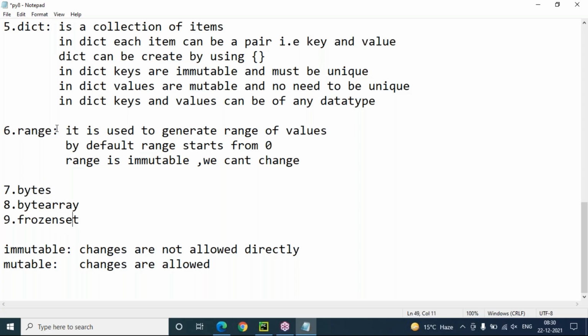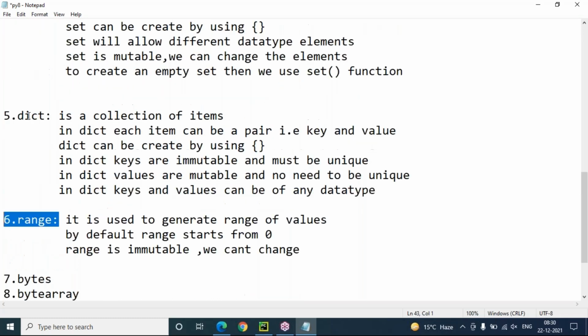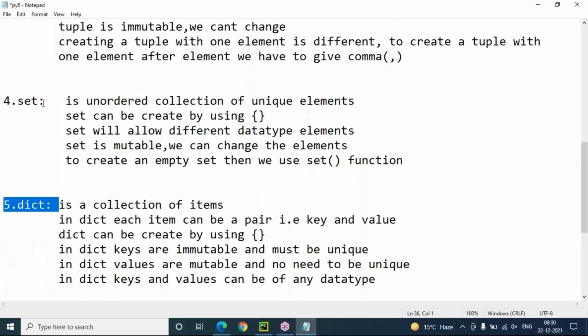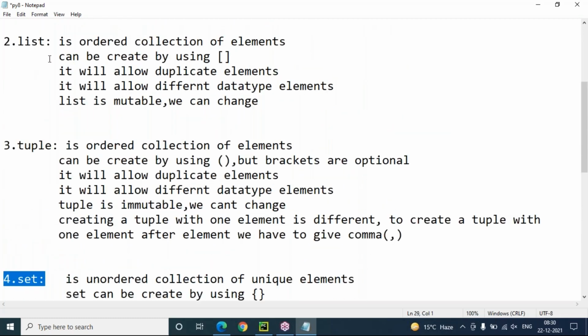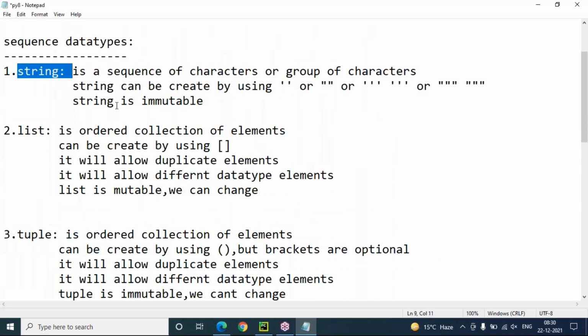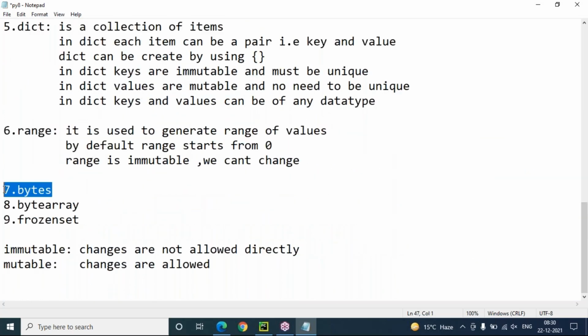Range, list, dictionary, set and tuple we can create directly. But bytearray and frozenset we cannot create directly. We have to take help of another collection like list, tuple or set, and only then can we create a bytearray or frozenset. These are simple, and can be used in special cases only.